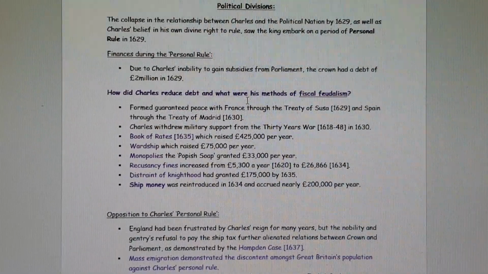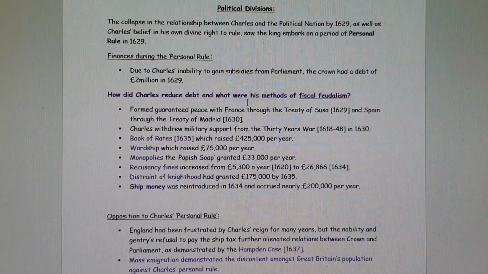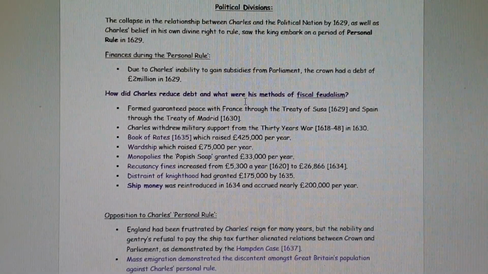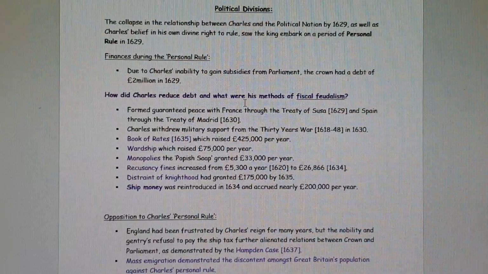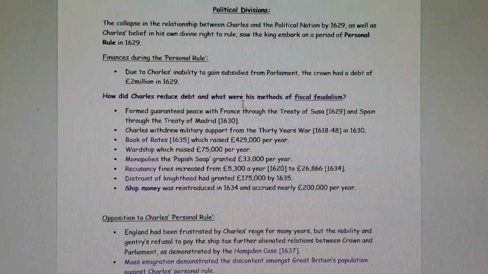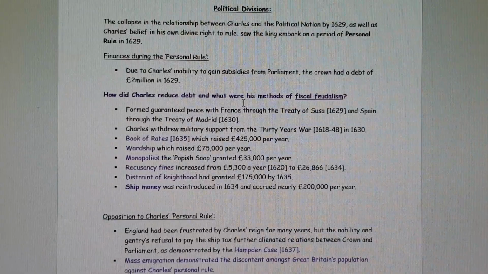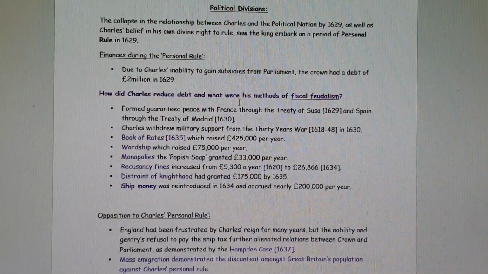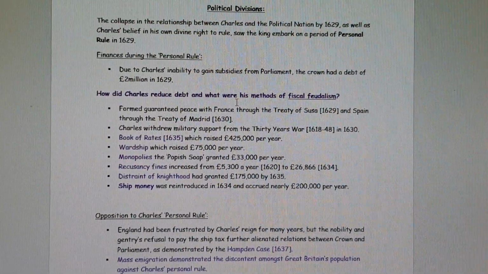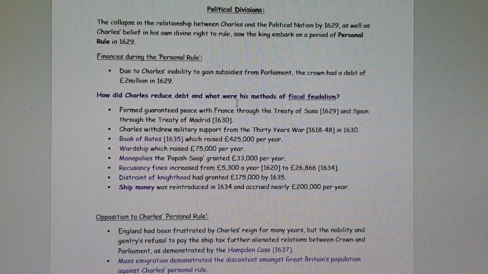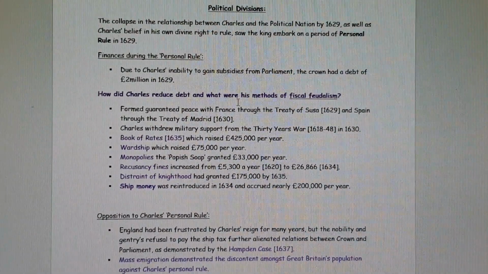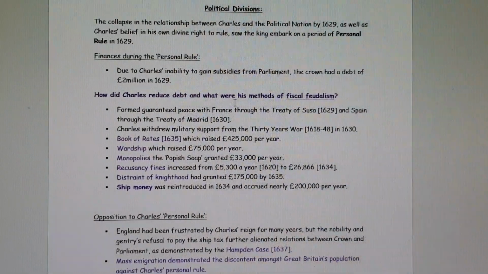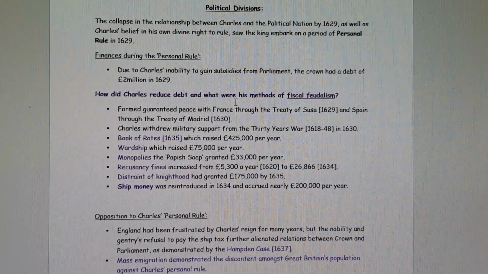Monopolies, he managed to find a loophole in the Monopolies Act, and this was then becoming available through something called the Popish Soap. So there was a monopoly in soap, which there was a loophole in which Catholics could gain a monopoly in soap products, and therefore it became known as the Popish Soap, and this was granted £33,000 per year. Recusancy fines, so being a religious heretic, increased from nearly £5,500 a year in 1620 to, fast forward 14 years, nearly £27,000 per year from recusancy fines, so religious fines.